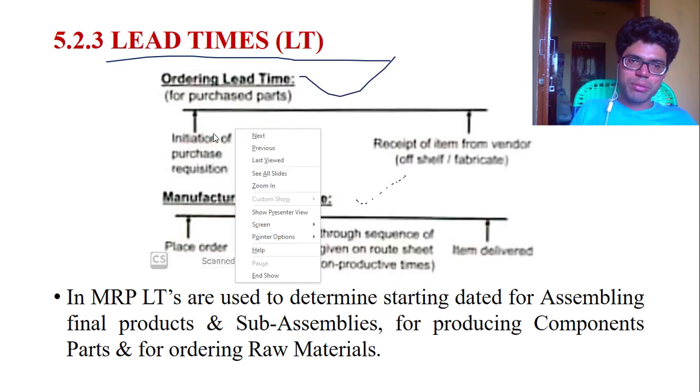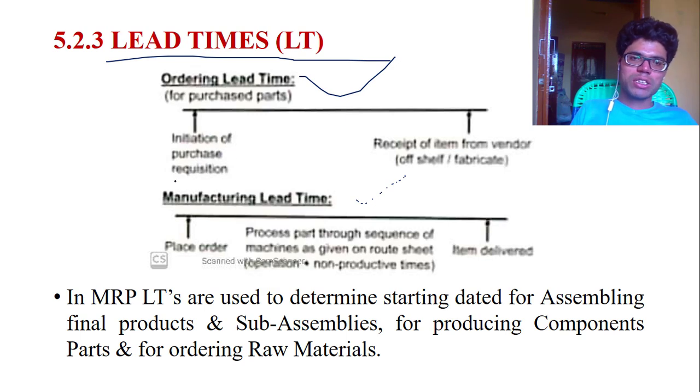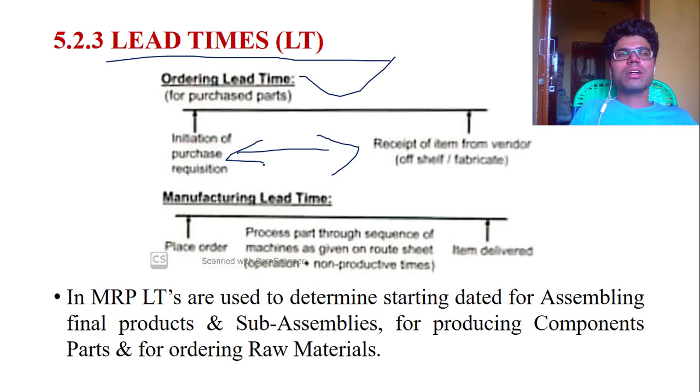Ordering lead time means the time gap between initiation of the purchase requisition and receipt of the item from the vendor. For example, I order the item on the 25th of April, and I get the material at the end of April. The gap between the 25th of April and the end of April is the lead time related to ordering. This gap is known as ordering lead time.